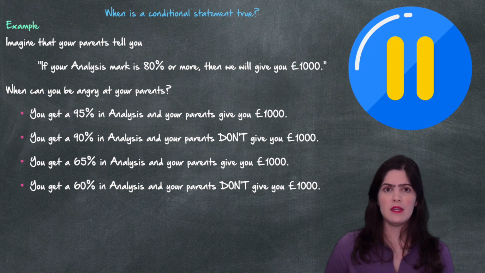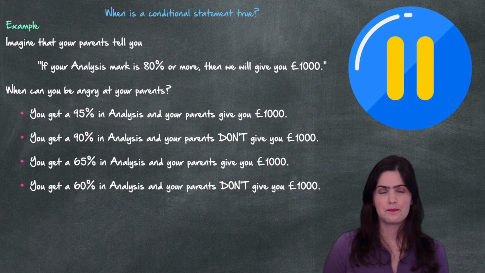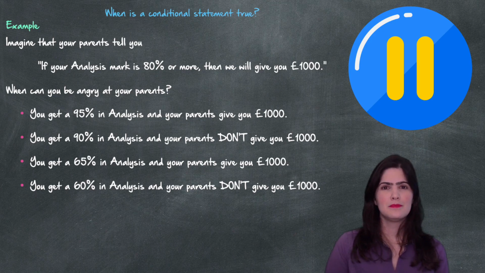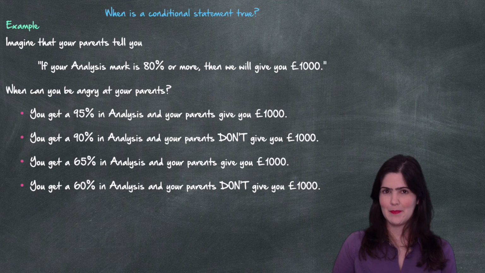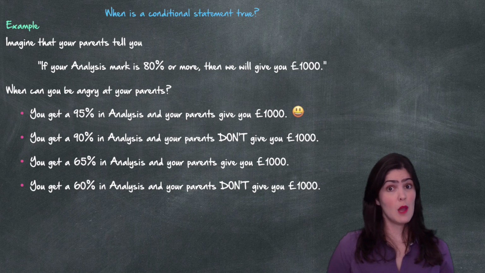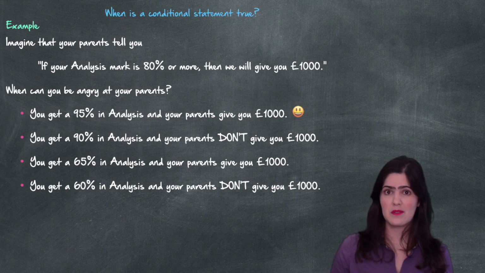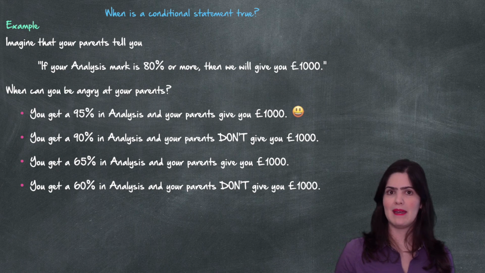Please pause the video and think about when you're really allowed to be angry at your parents and call them liars. Welcome back. Okay, let's take a look at this. Well, I'm pretty sure the first option is great, we'll be very happy, you got 95% in analysis and £1,000. It doesn't get any better than that.